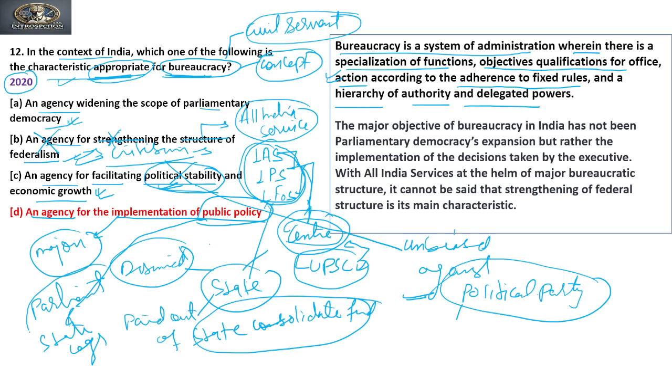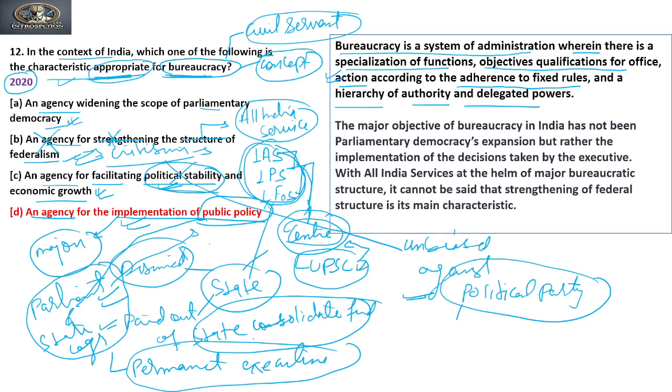Whatever law or policy is created by parliament, ministries at the center or state legislature, the responsibility to implement it lies with the bureaucracy. Because of this function, the bureaucracy is known as a permanent executive. Hope this is clear. Because of this nature, this is the most appropriate characteristic we can state about the bureaucracy. So here we have seen what bureaucracy is.